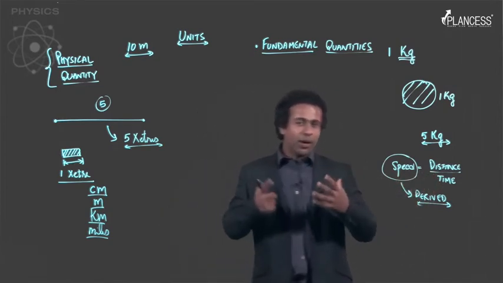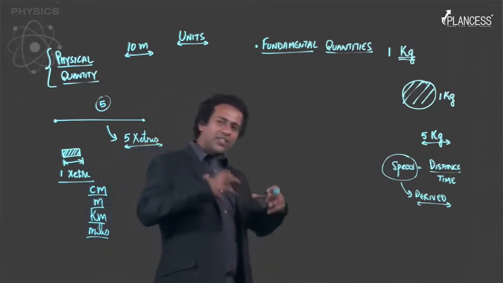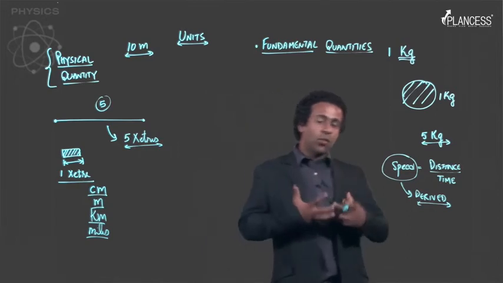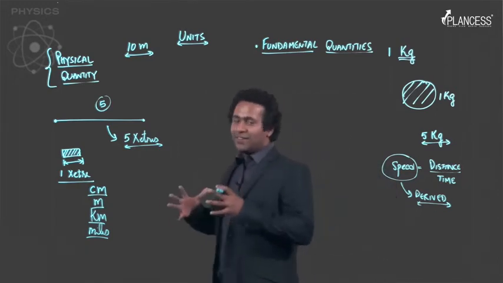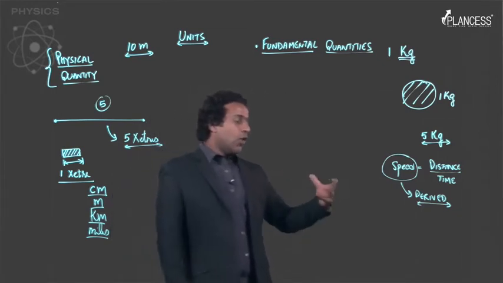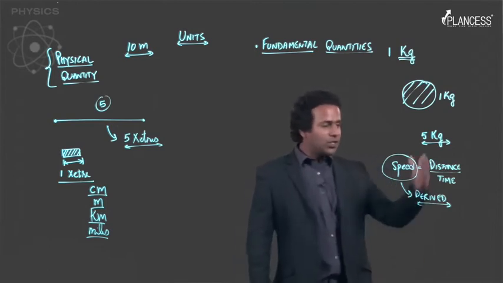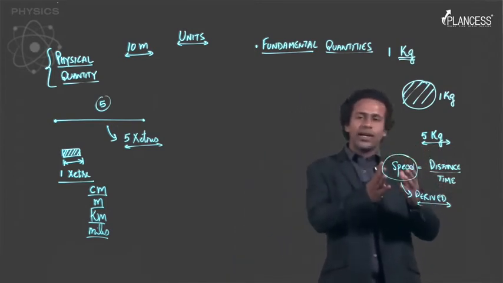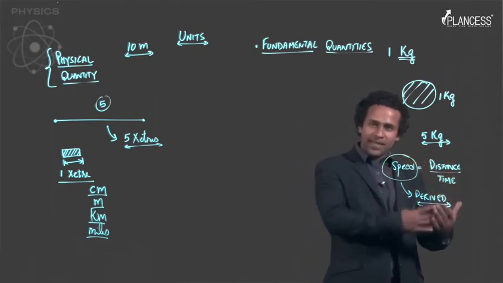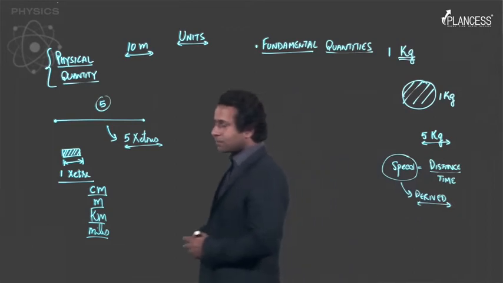Whereas if you think about it, and this is something you'll have to really think about, it's very difficult to perceive what length really is, right? Well, I'll leave that thought to you. So the essence here is that we have used 2 fundamental quantities to derive another physical quantity, and this quantity, since it is derived from other basic quantities, is not a fundamental quantity, right?